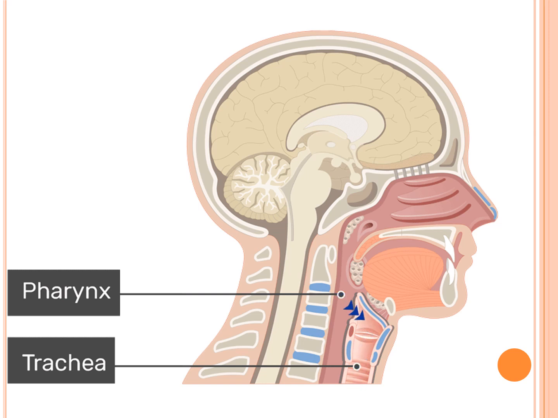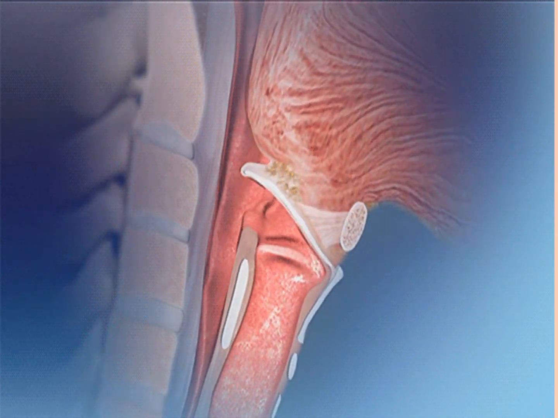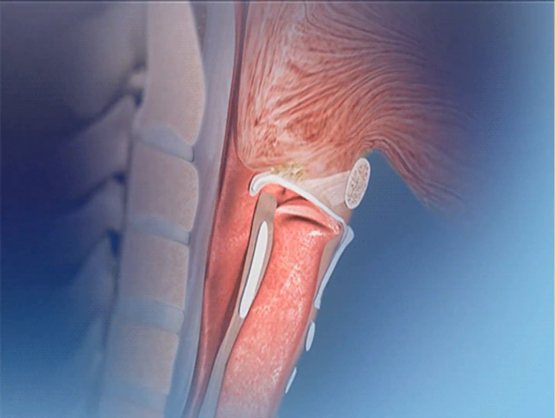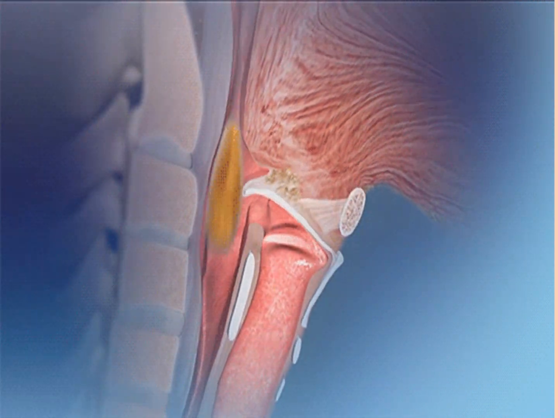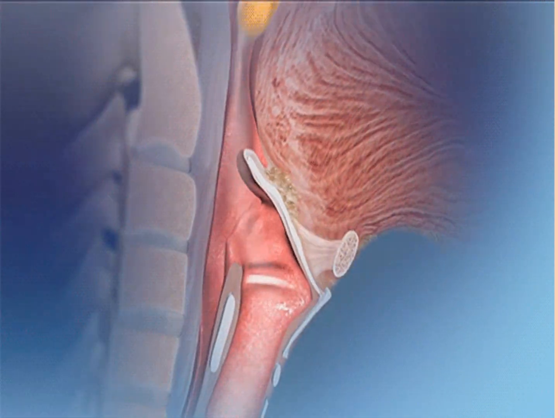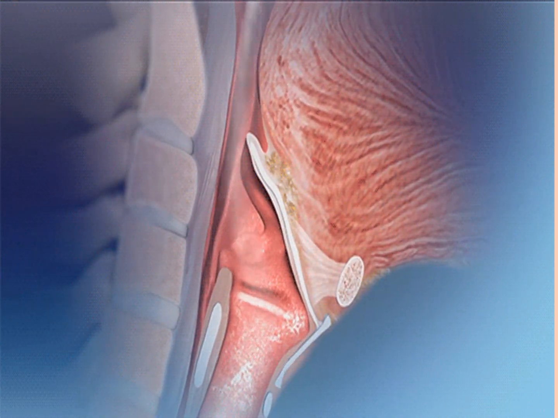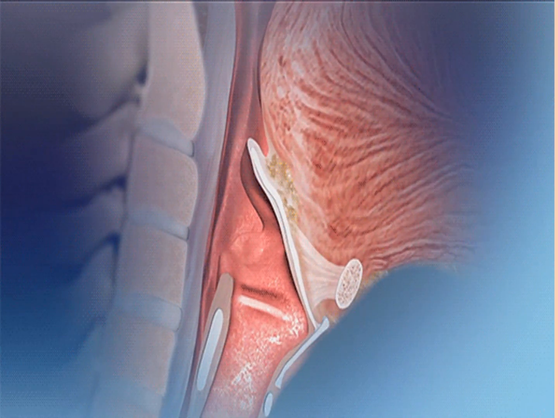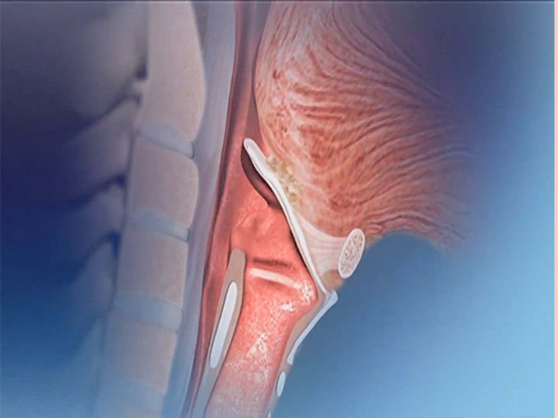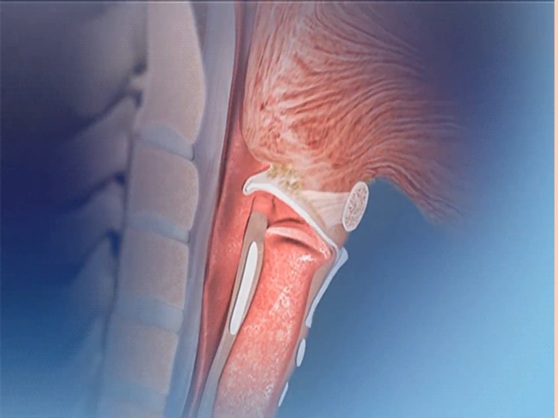Okay? This is how the lid closes. So whenever you are swallowing the food, the lid closes the windpipe. This lid is called the epiglottis. So the epiglottis closes the windpipe during swallowing of food so that food does not enter into the windpipe and prevents choking.